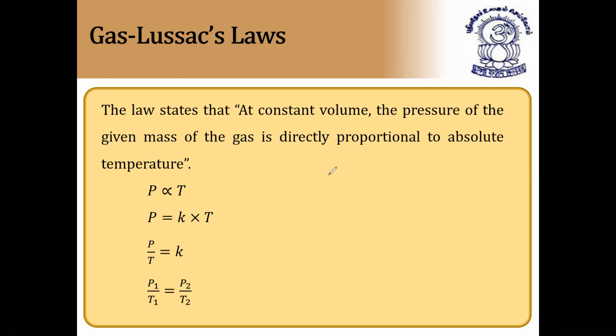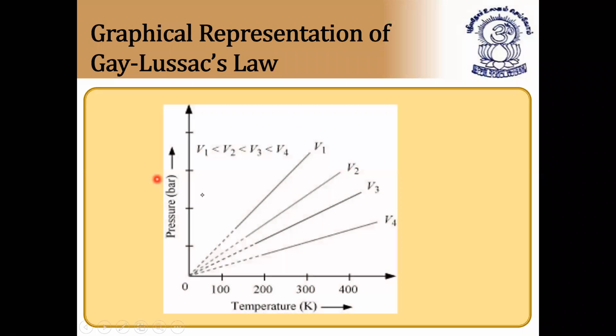So this law we have discussed in Boyle's law only. So graphical representation at V1, V2, V3, different volumes. Because volume is constant here, we are going to find a relation between volumes. That's why I told you, whichever the term is constant, they'll definitely ask in the examination the relation between those constant terms. As the temperature increases, the Kelvin temperature, 0, 100, 200, 300, 400, it is starting from origin.